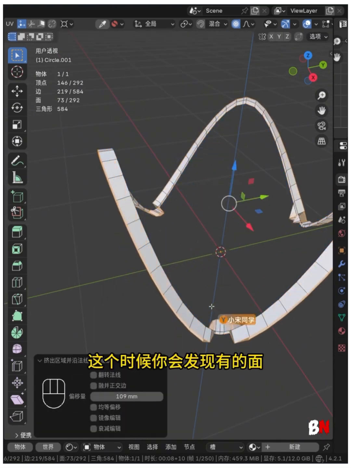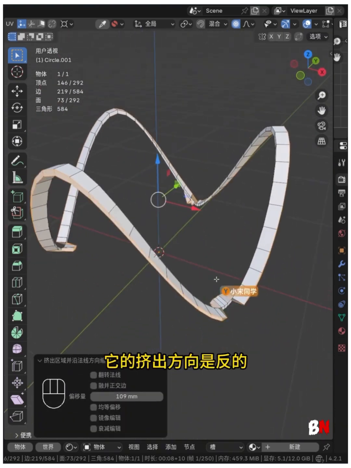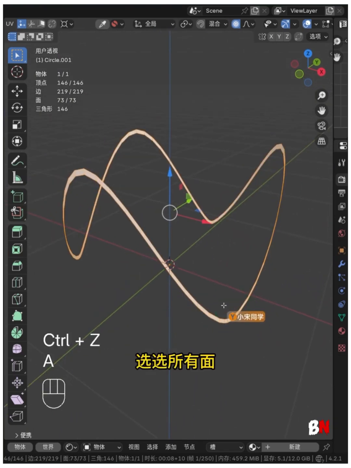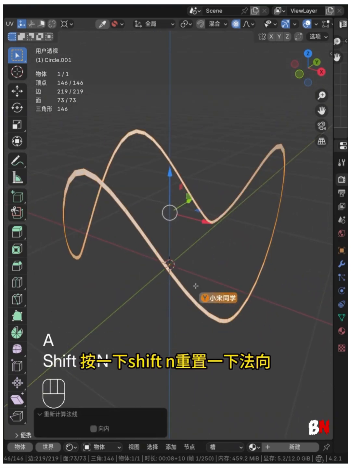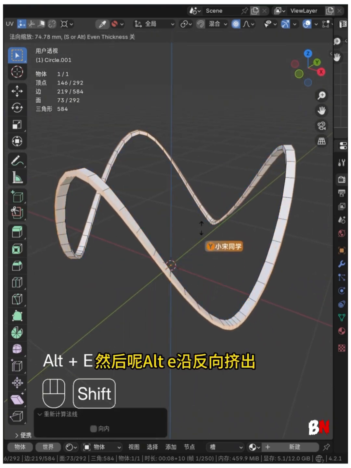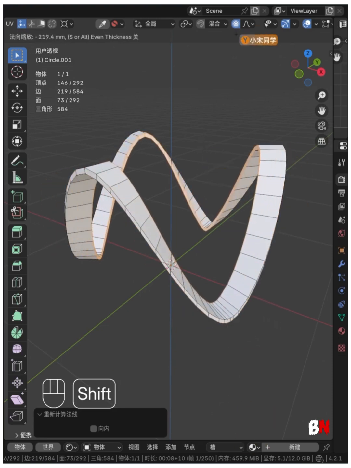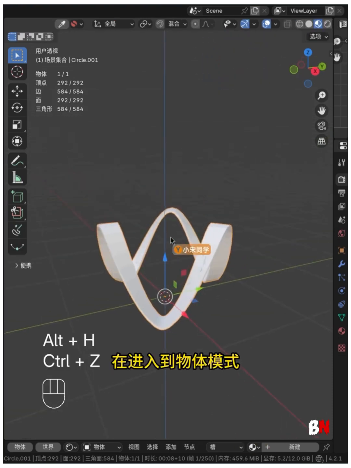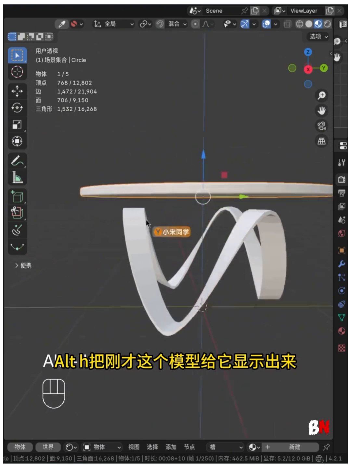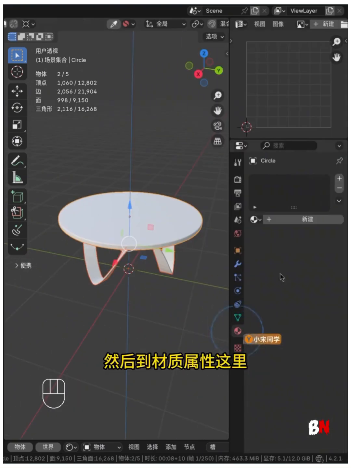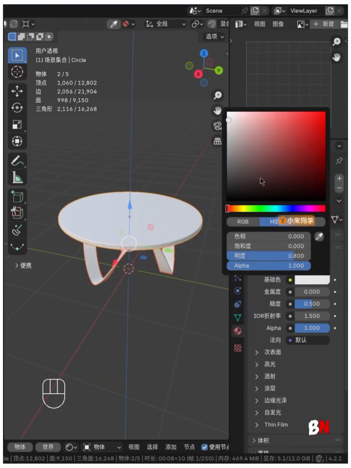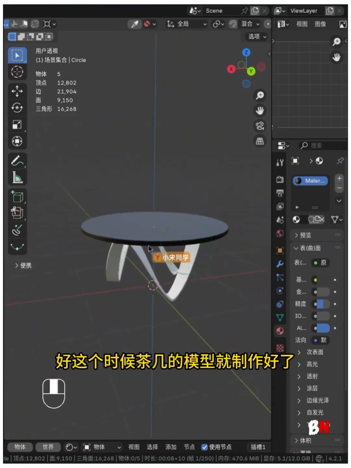At this point you might notice that some faces are extruded in the wrong direction, so we undo that action. Select all faces, press Shift plus N to reset normals, then use Alt plus E to extrude along. Switch to object mode, press Alt plus H to make the model visible, move it downward slightly, then navigate to the material properties to add a new material and modify its color. At this point, the coffee table model is fully completed.